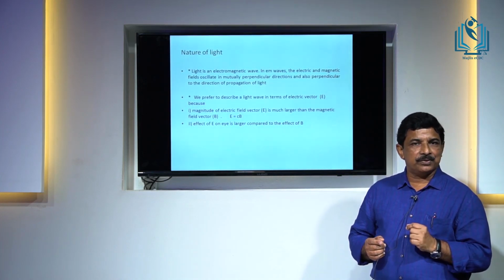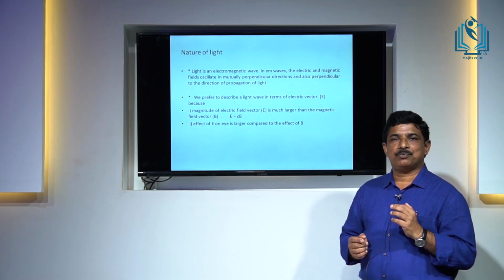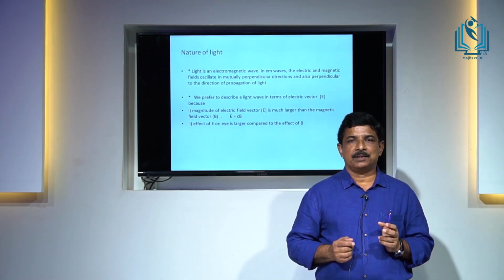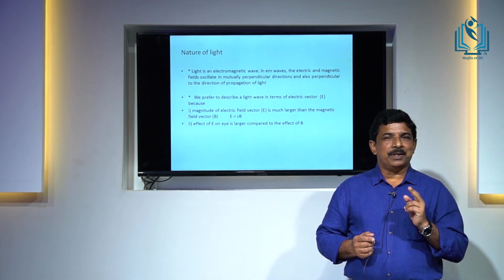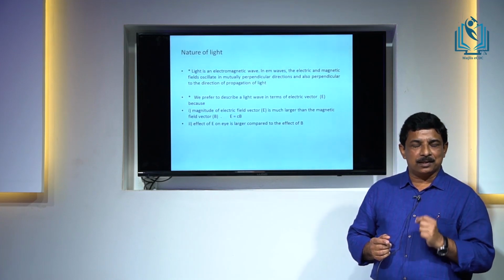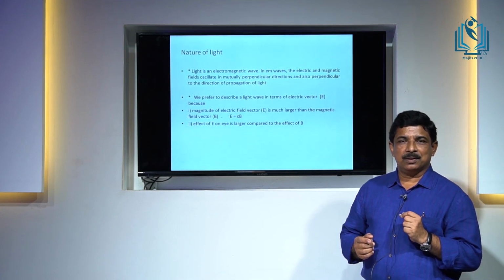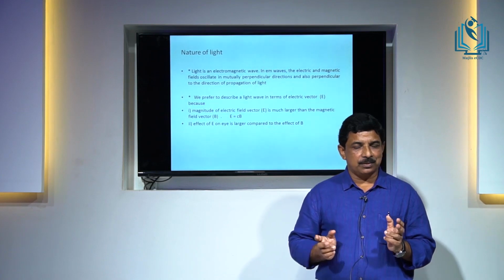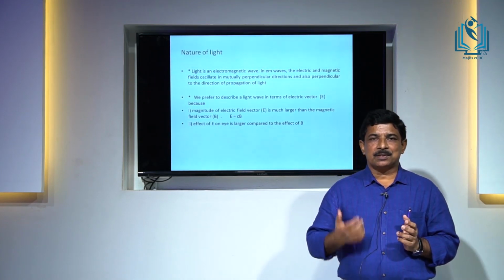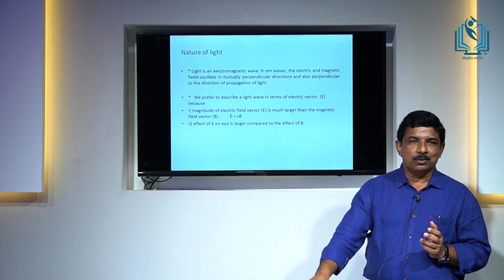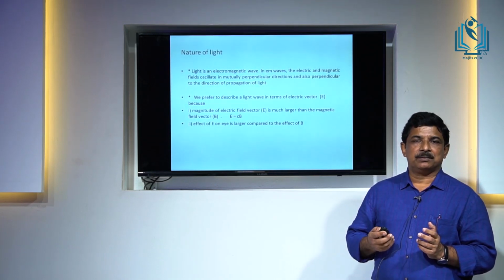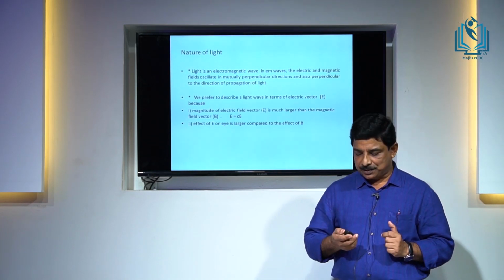So, because of these reasons, whenever we explain the phenomenon or effects of light, we consider the electric field variations generally. So, in this section also, during the discussion of polarization, I prefer to explain it based on the electric field variations.